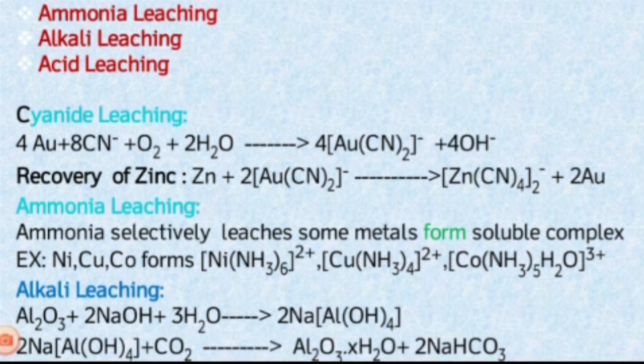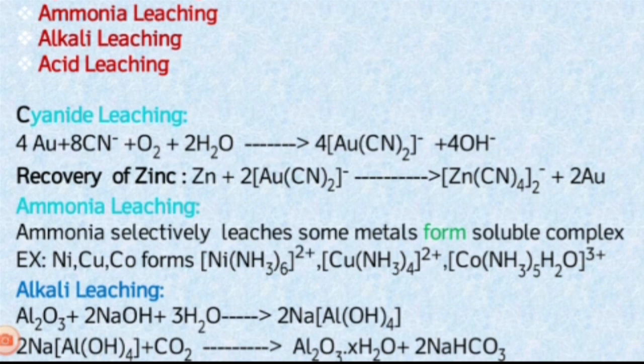In this process, deoxygenated zinc is treated with the gold complex. It forms the zinc cyanide complex and gold is recovered. This is the process which is called the cementation process. This is cyanide leaching.